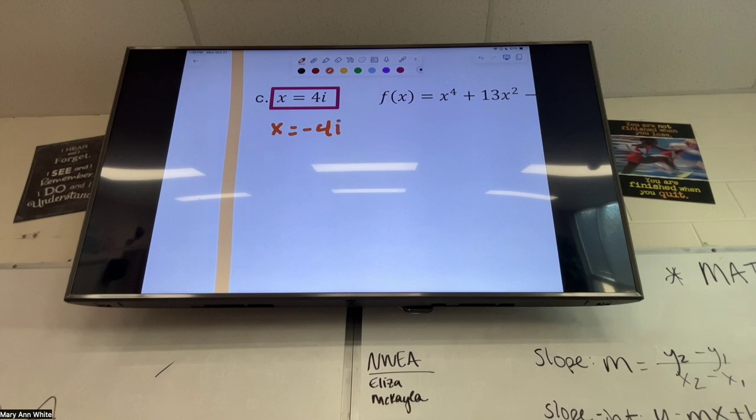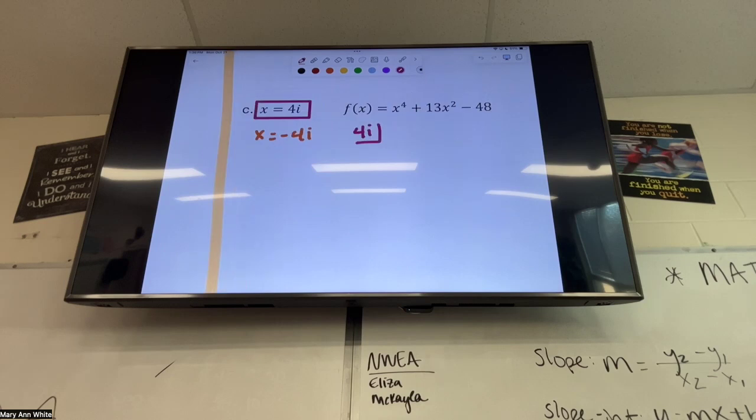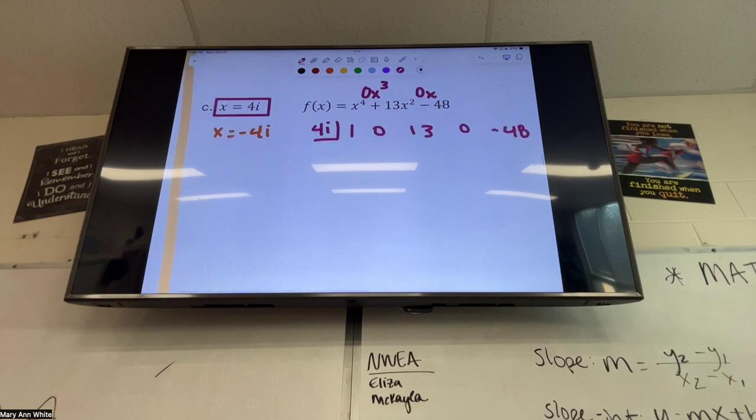Once we synthetically divide one of them, we're going to get i's in our answer, which would normally make me panic, but I'm letting you know now we'll do another immediate synthetic division with the other i, and that will cancel all of our i's out, okay? So it's going to be a little uncomfy for a second, but you guys are going to be fine. So I'm going to set up my synthetic division. Notice that I don't have an x to the third, so I have to do 0x to the third, and I also have 0 x's. So as I do my synthetic division, hold your space for those places. 1, 0, 13, 0, negative 48.